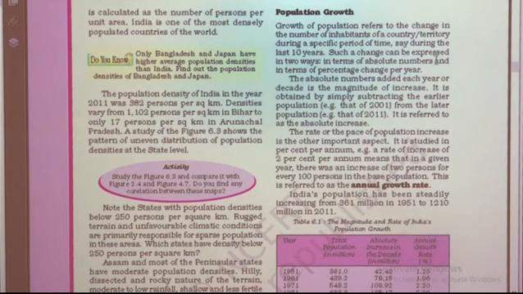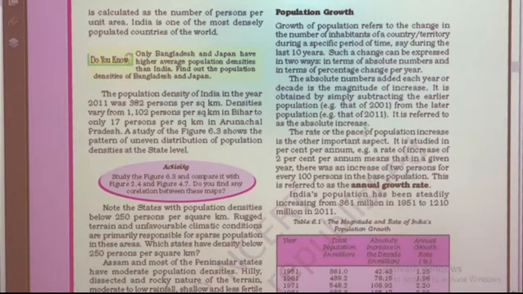Such a change can be expressed in two ways: in terms of absolute number and in terms of percentage change per year. Underline, students, these two terms are very important. We can express population growth in these two terms. The first term is absolute number and the second is percentage change per year. The absolute number added each year or decade is the magnitude of increase.